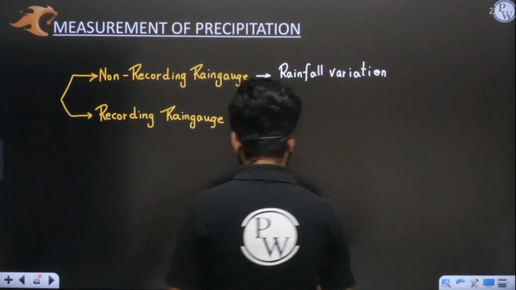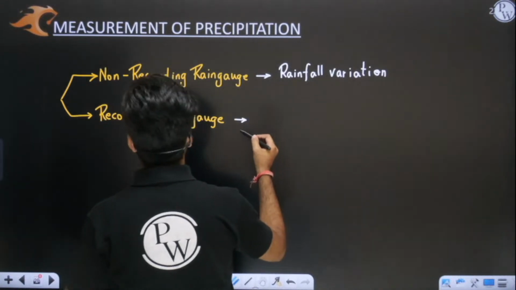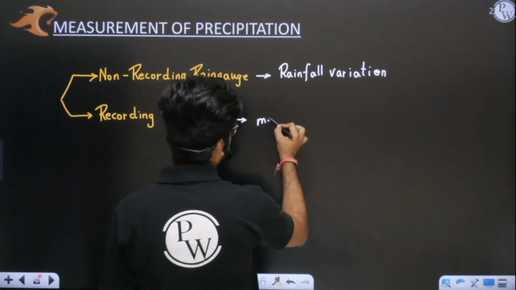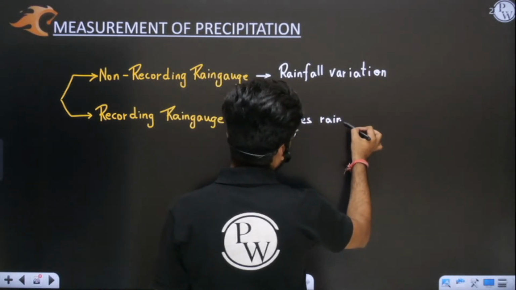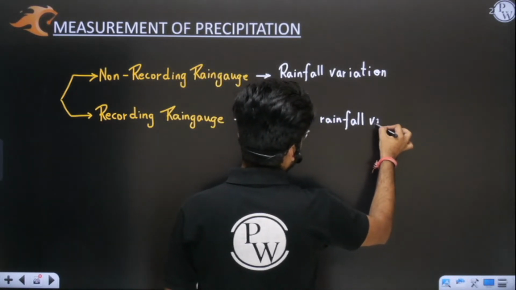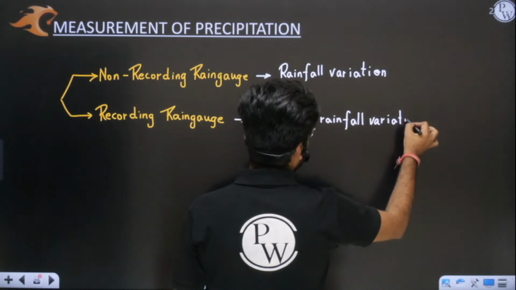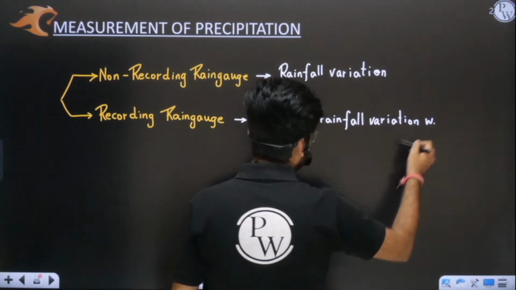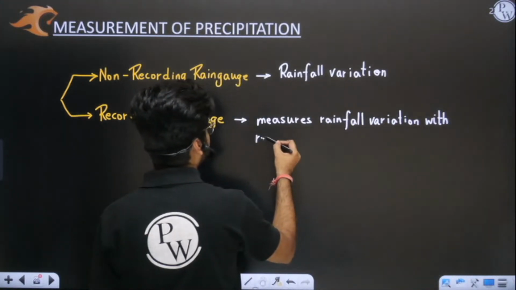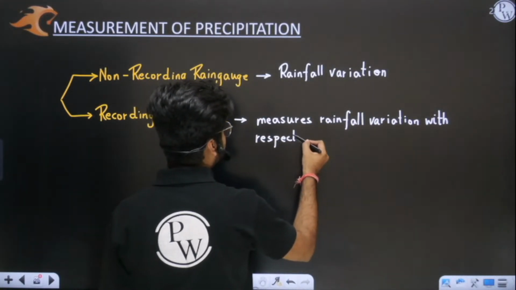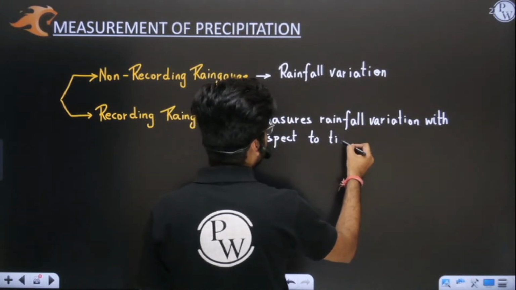Or simply, let me write here that a recording rain gauge measures rainfall variation over time, or with respect to time. Understood, sir? With respect to time.